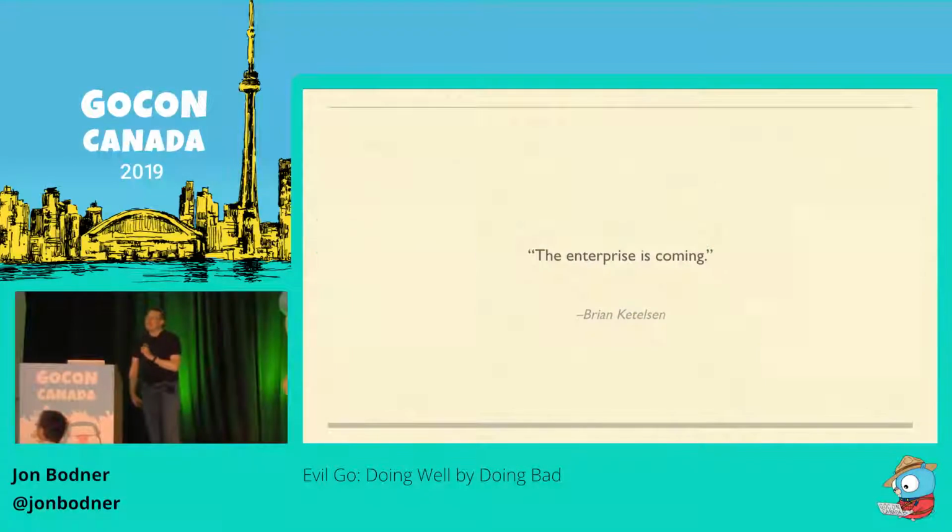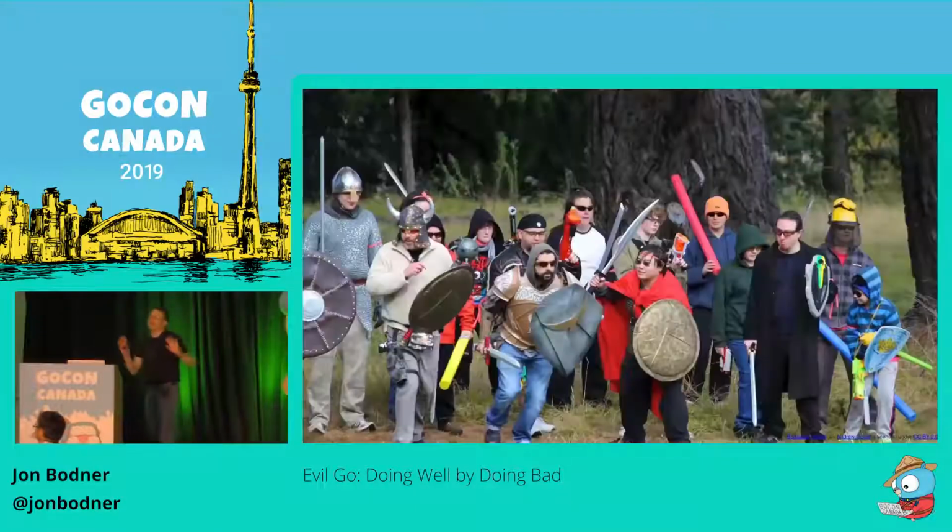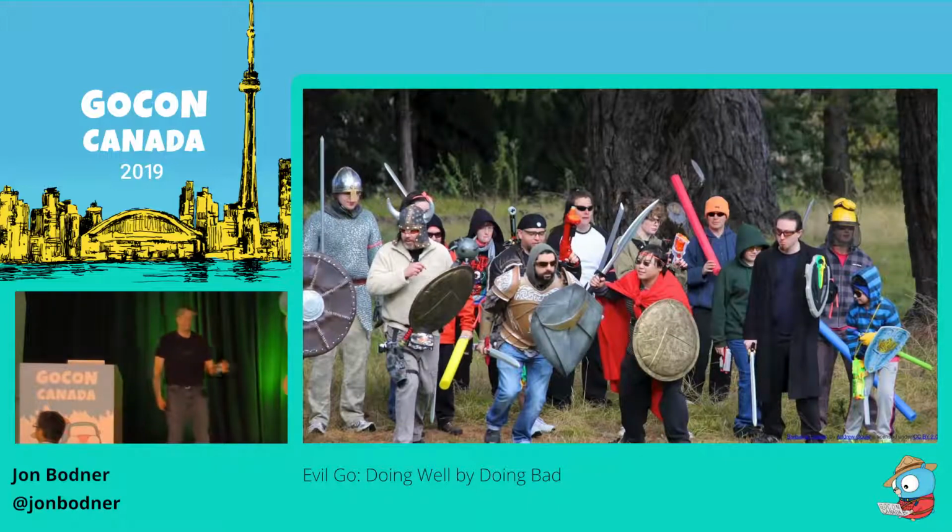but these are maybe a little bit of name names. But these are the patterns and practices that enterprise developers have been using for a long time. So Brian Ketelsen has said the enterprise is coming. And what he means by that is that enterprise developers are coming, right? So I love this picture, but really we shouldn't mock them, right? There's a reason for those bad practices. Some are the result of language choices, and some are just the end result of decisions that made sense in context 20 years ago, but don't make sense anymore.